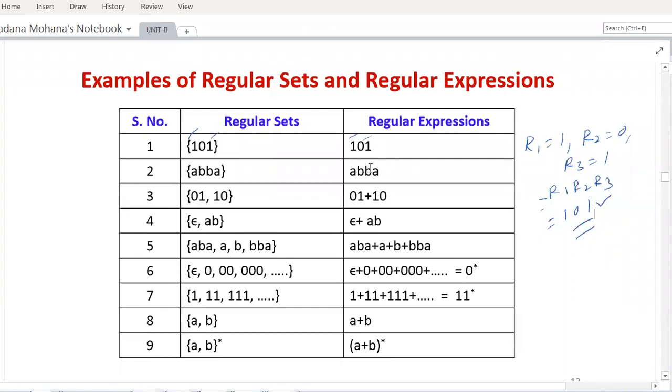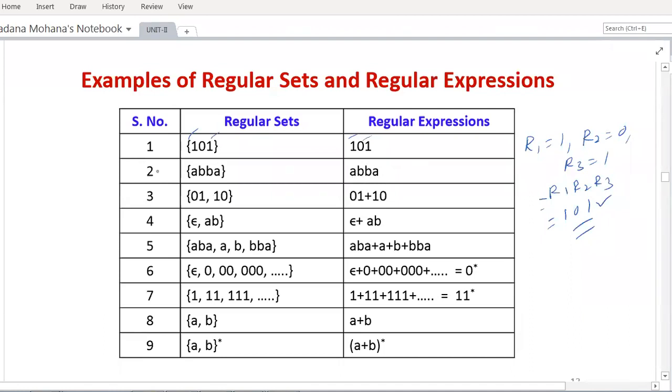Now you can see abba, 4 symbols are there. You can consider them as 4 letters, and you can consider them as individual regular expressions. Let R1 equal to a, R2 equal to b, R3 equal to b, R4 equal to a. Again, it is in the form of concatenation of regular expressions. The 4 regular expressions can be written as R1 R2 R3 R4, that is abba. So therefore, this is also a regular expression.